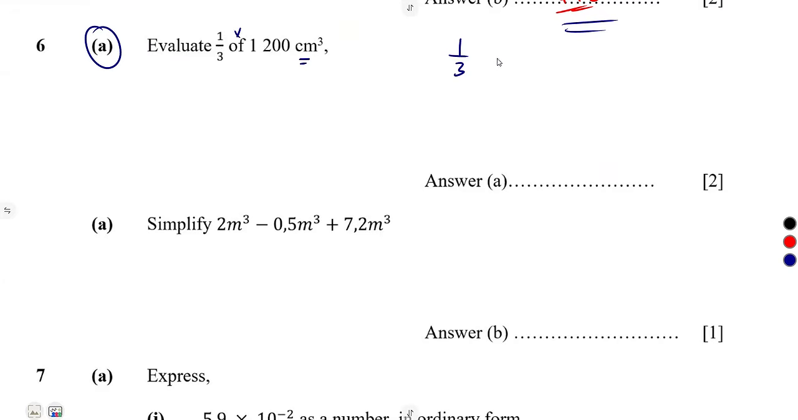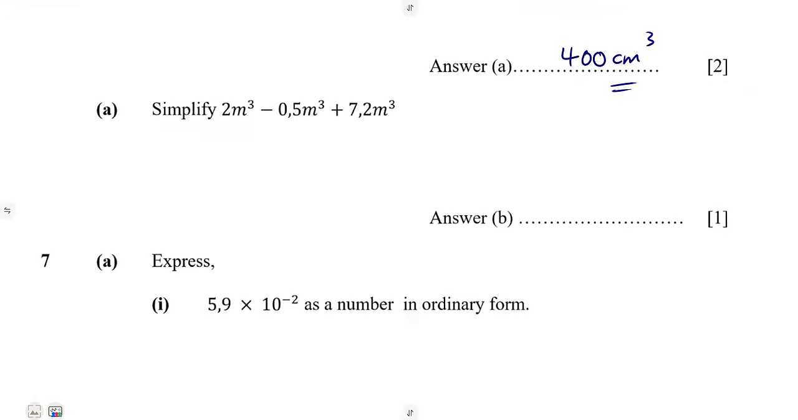Number 6, on item A, you are given: evaluate 1 over 3 of 1,200 cubic centimeters. Of simply means times, so 1 over 3 times 1,200. 3 into 3 is 1, and 3 into 12 is 4. So you've got 400. So the answer was going to be 400 cubic centimeters. Take note of the units that you are given.